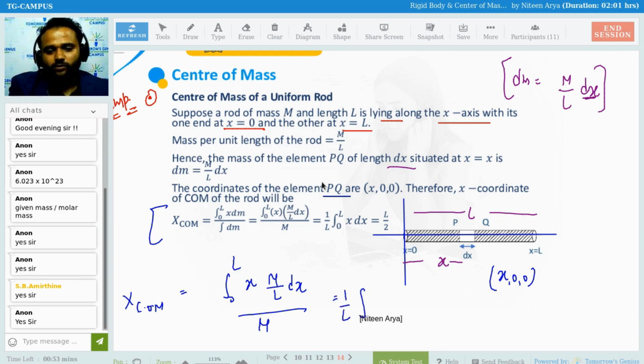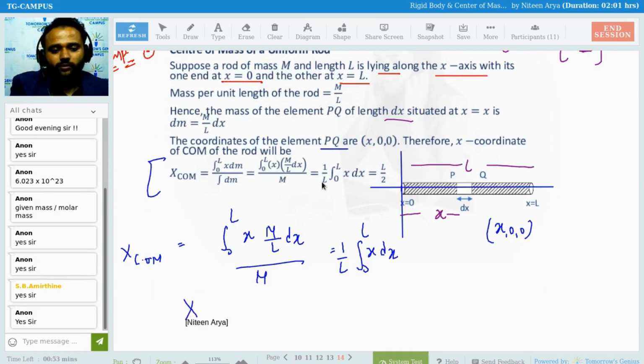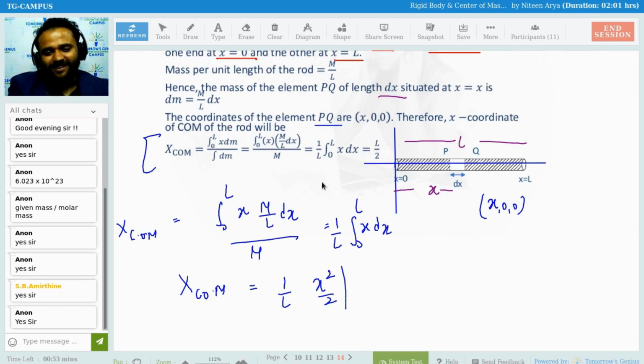So 1 by L times the integral of x dx, and we know this is x square by 2. So x COM is 1 by L into x square by 2, from 0 to L. When we put the limits 0 to L, that is 1 by L into L square by 2.